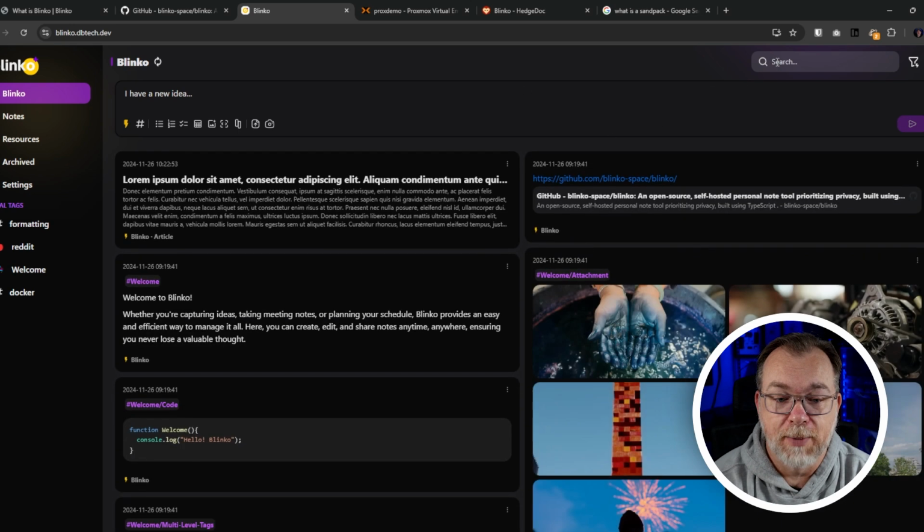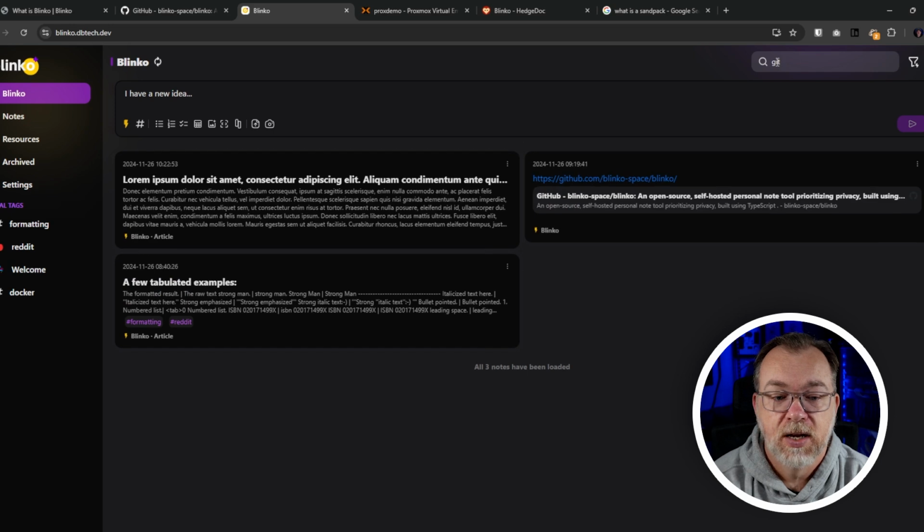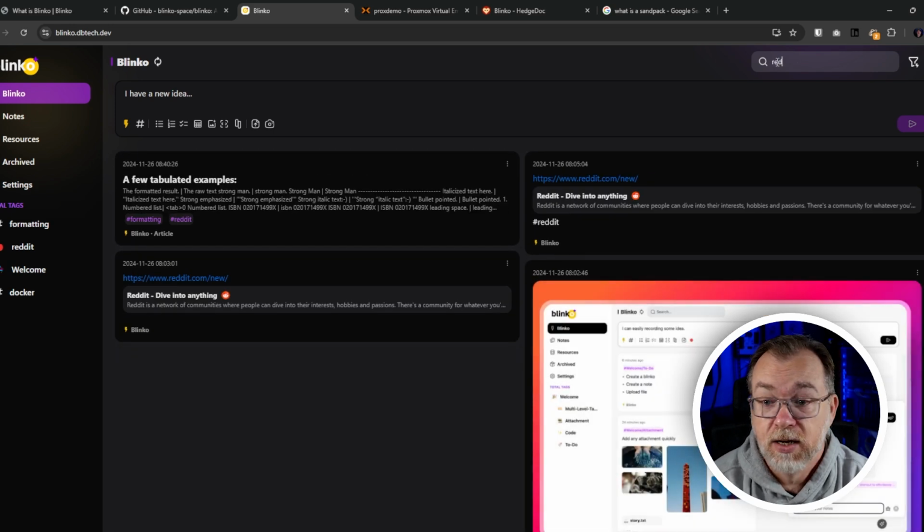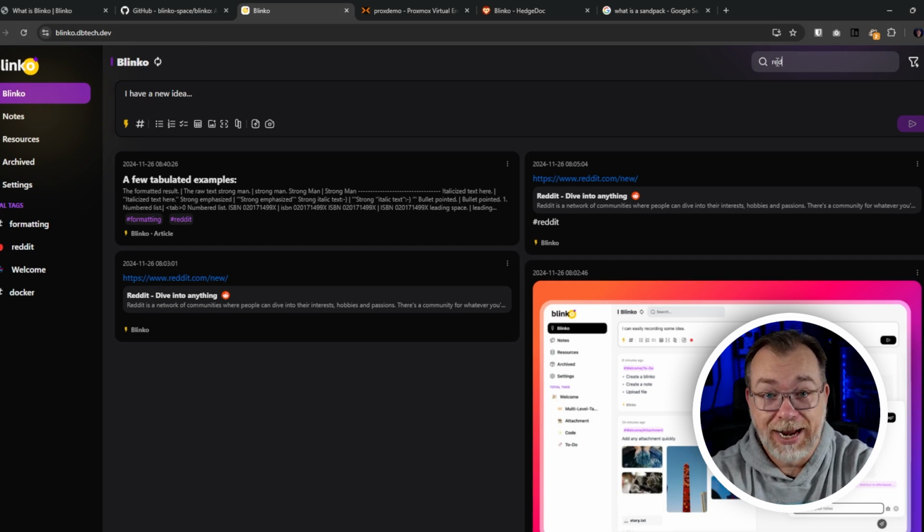But what I do like about this is very, very quickly and easily, just by me typing, Reddit, right? Or red. Here's everything with red in it. It just filtered out everything that didn't have that string of characters in it. So their search is really, really good here. It's very fast, and I really like that.